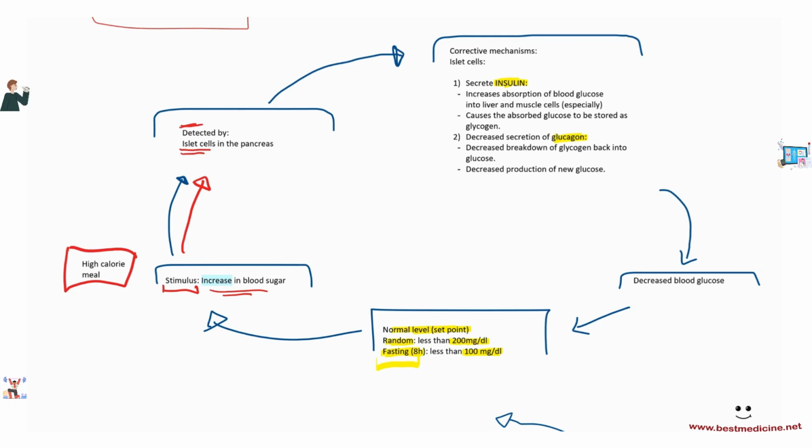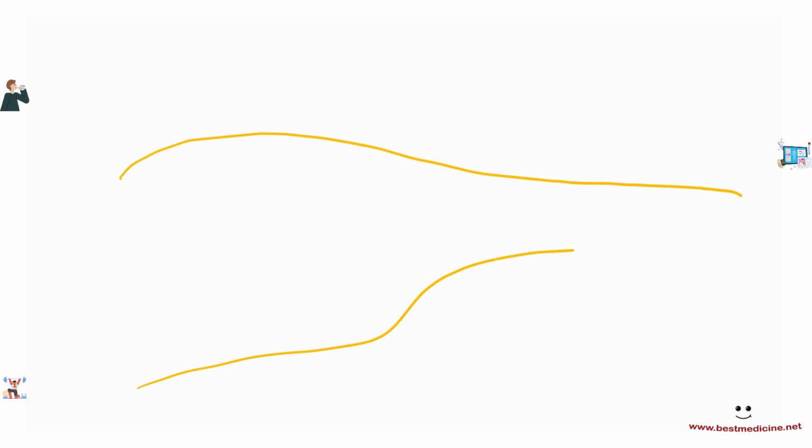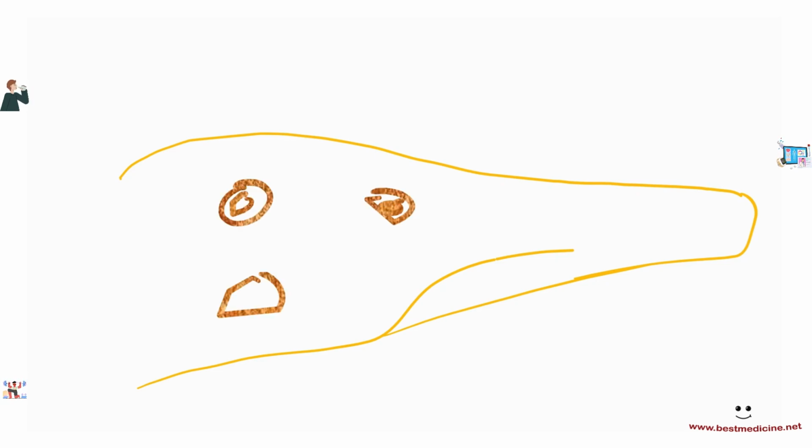So what is the mechanism of insulin and what is the mechanism of glucagon? Let's have a look, okay? So here's what occurs. Let's make the pancreas here. So here's the pancreas. Kind of looks like this. And the pancreas contains in its regions these groups of cells, okay? And these groups of cells contain cells that will secrete insulin and glucagon.